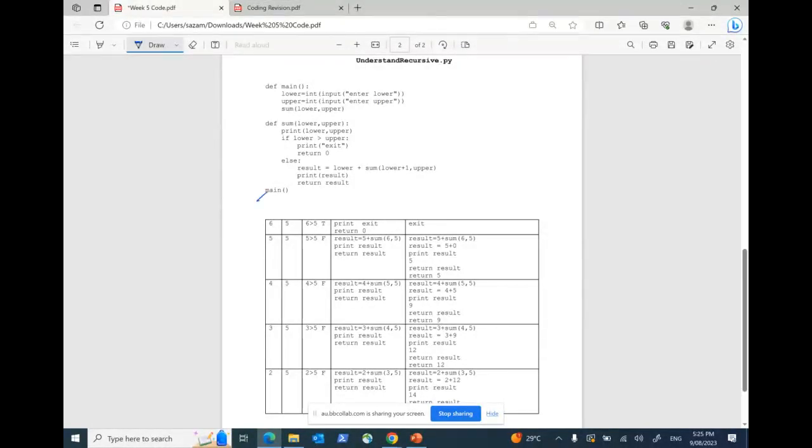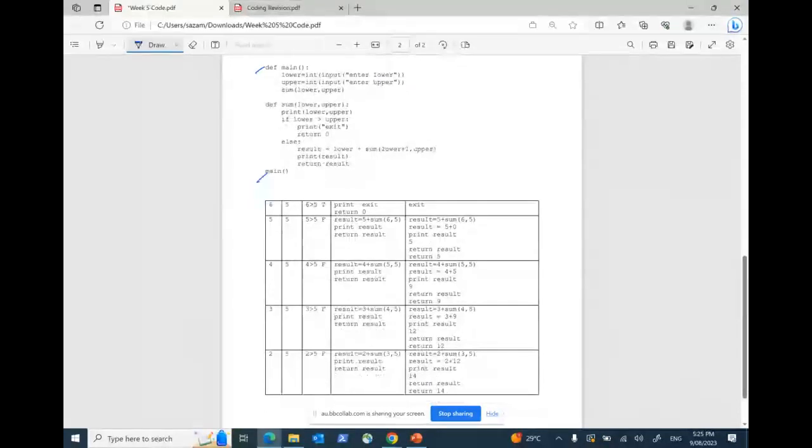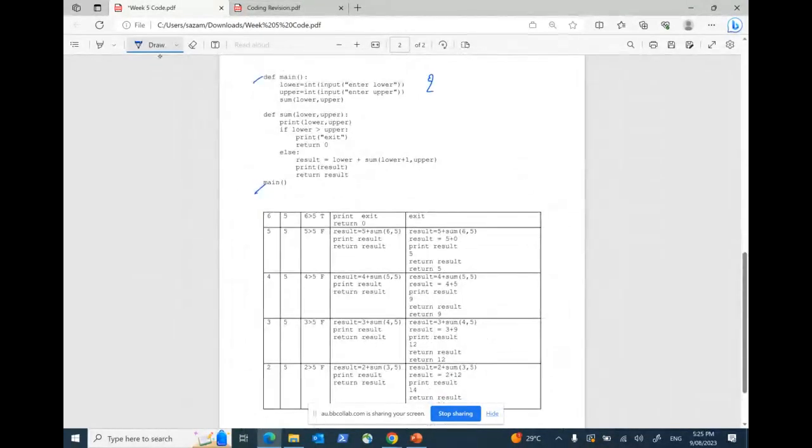This is the main function. So I'm going to explain how the recursive function works. The main function calls the defined main function. It takes a lower value as input and an upper value as input, as integers. Think of it this way: the lower value is 2 and the upper value is 5. So I put 2 and 5 in the table over here.